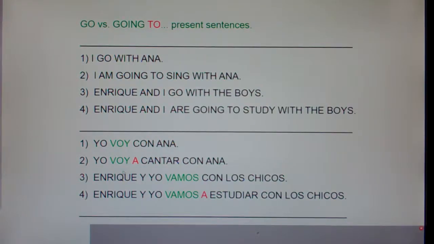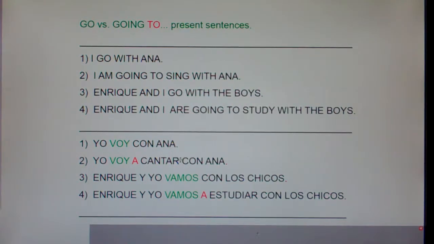Now, number two, I'm going to sing with Ana. Notice it's not I'm going, I sing, it's I am going to sing. Okay, see how there's an AR? In English and Spanish, anytime you have two verbs together, the second one doesn't change. Now, Mr. Holt, voy means I am going, and cantar is to sing. But why is there an A? You didn't say I am going at to sing, it's I'm going to sing.